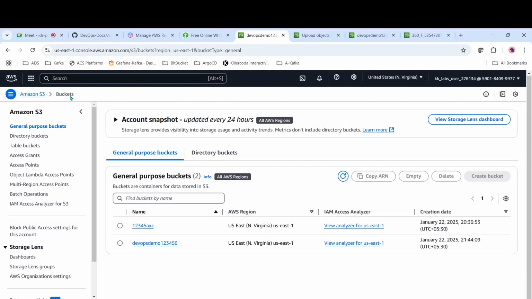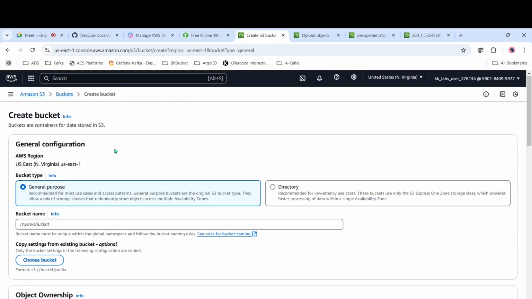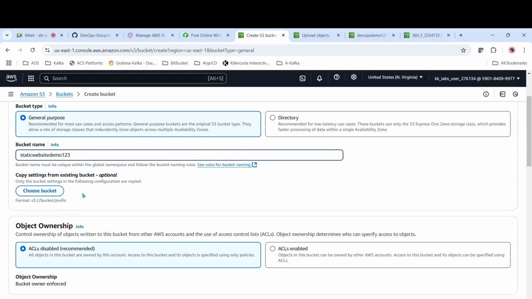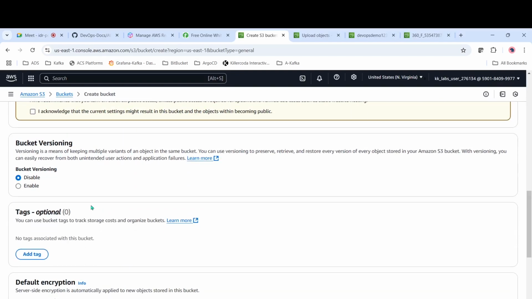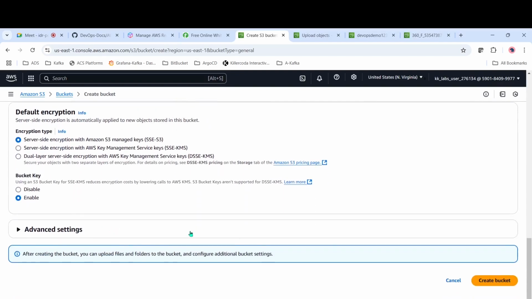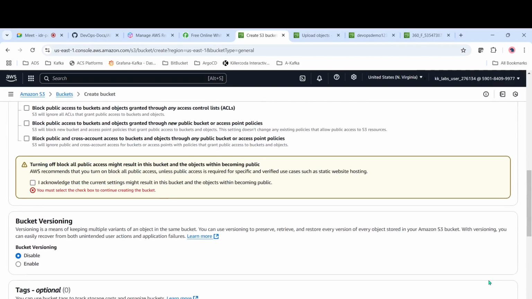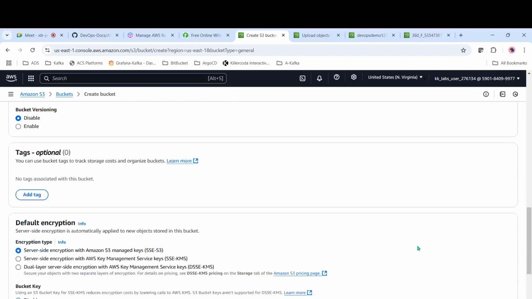Now let's try to create a bucket. Static website demo 123. I will just give a unique name, then disable, and then we have to give access, right? So let's remove this one for now, and versioning disable, and everything stays like that. Create. Okay, I acknowledge.